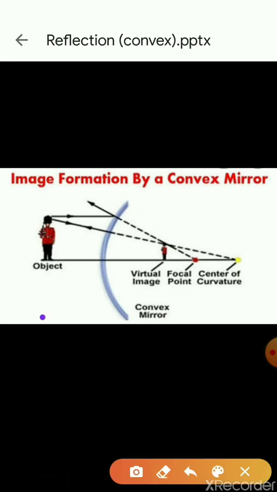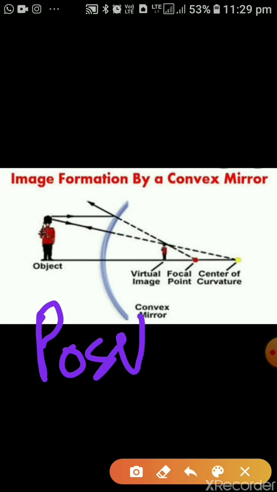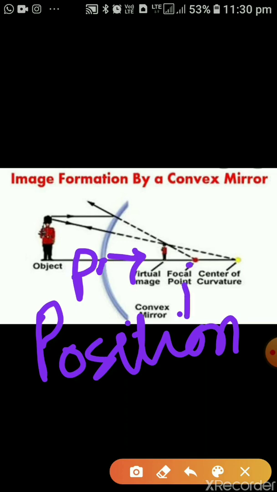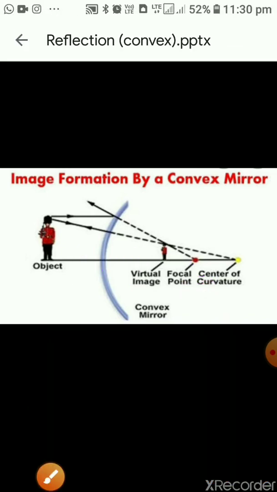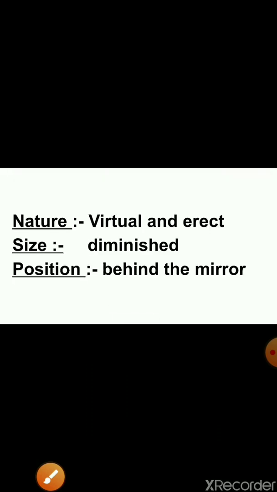Position. Next is position. So how do we find the position? Where is the image forming? It is forming behind the mirror. And between which two points? It is our pole and our focus. So it is forming between P and F, behind the mirror. This you can write down. I am showing you the same thing here. Nature will be virtual and erect, size will be diminished, and position will be behind the mirror. And if you want to write down the points, you can write between pole and focus.